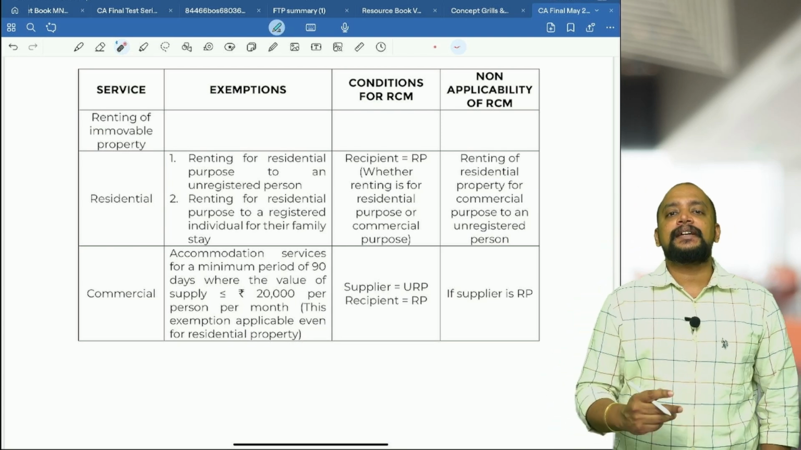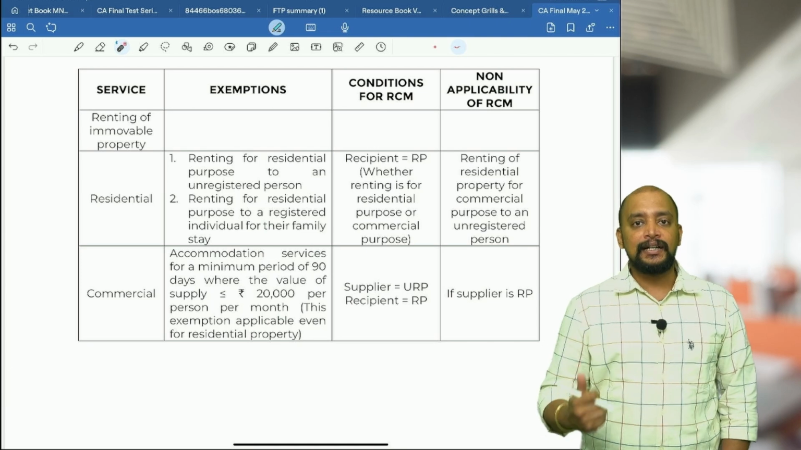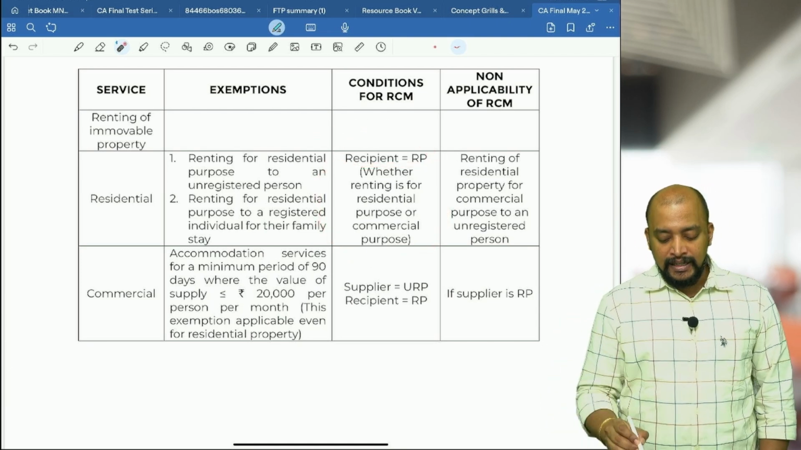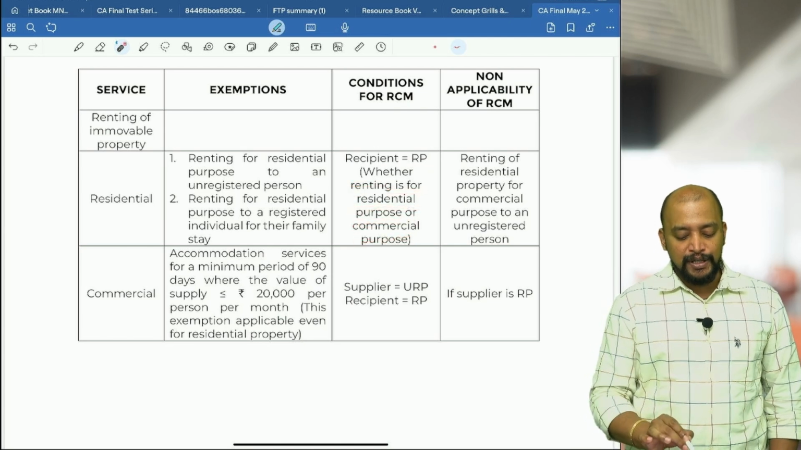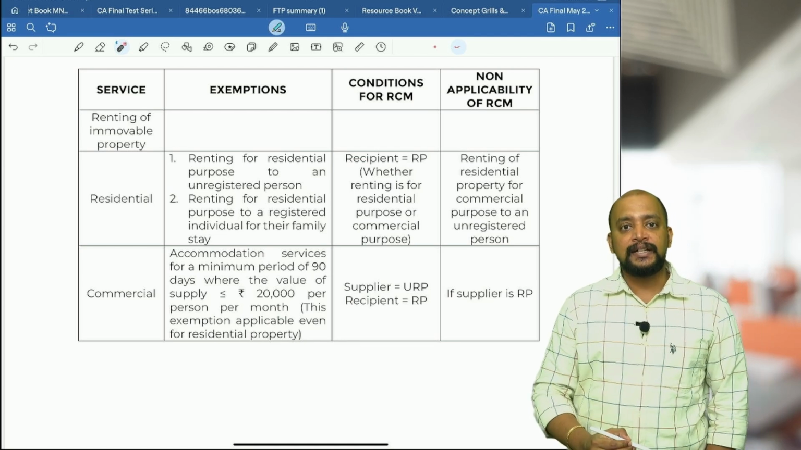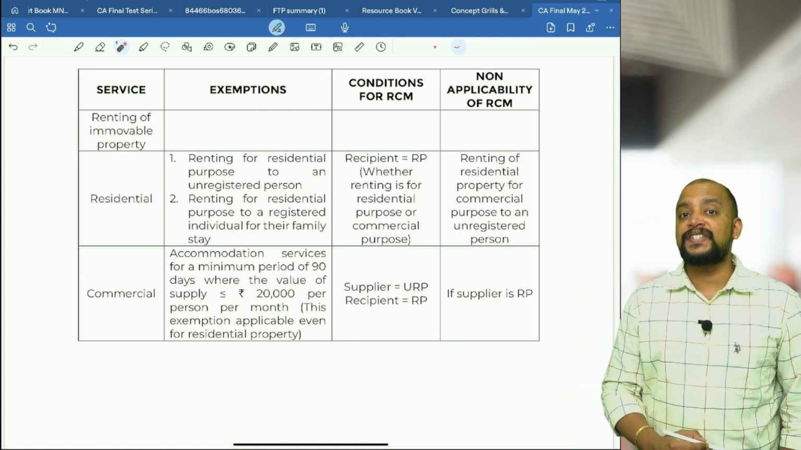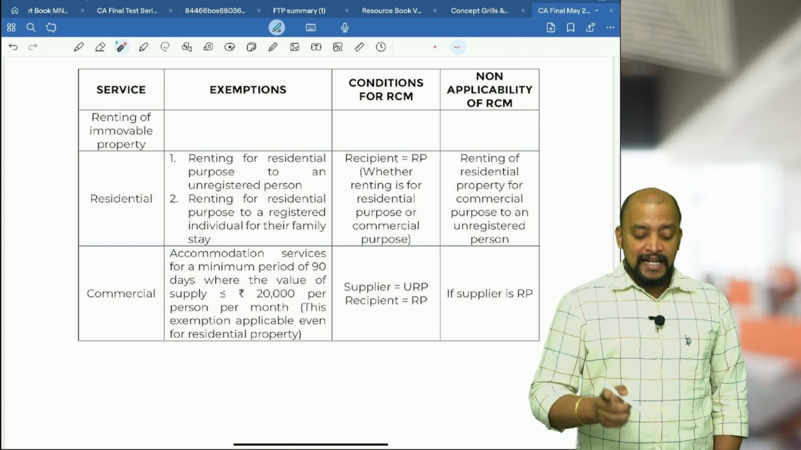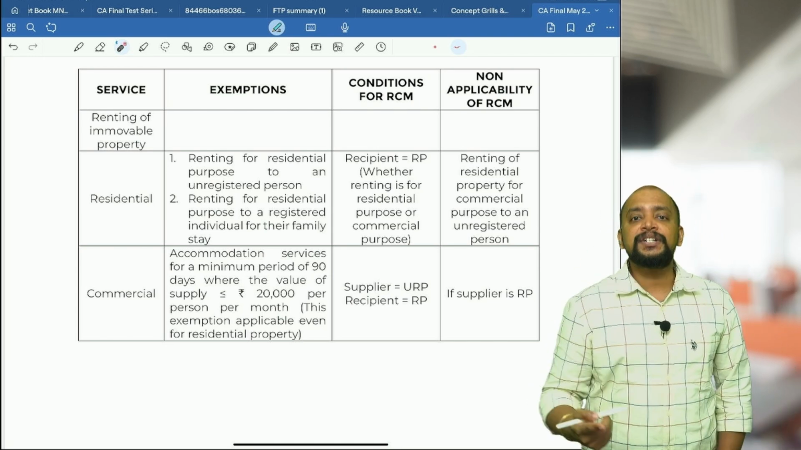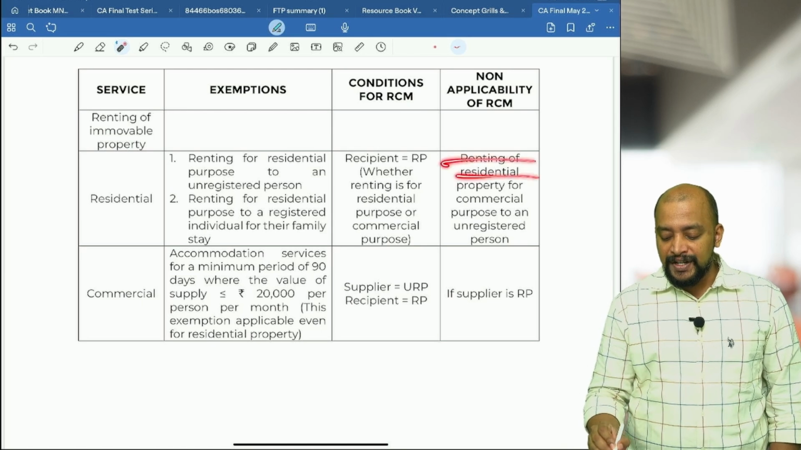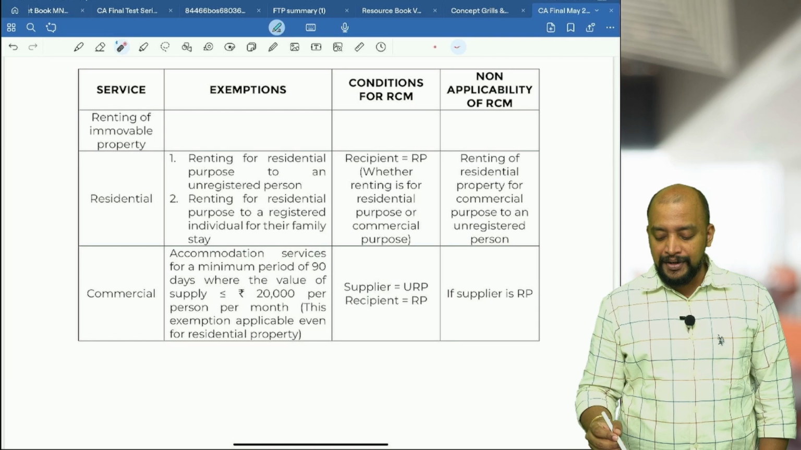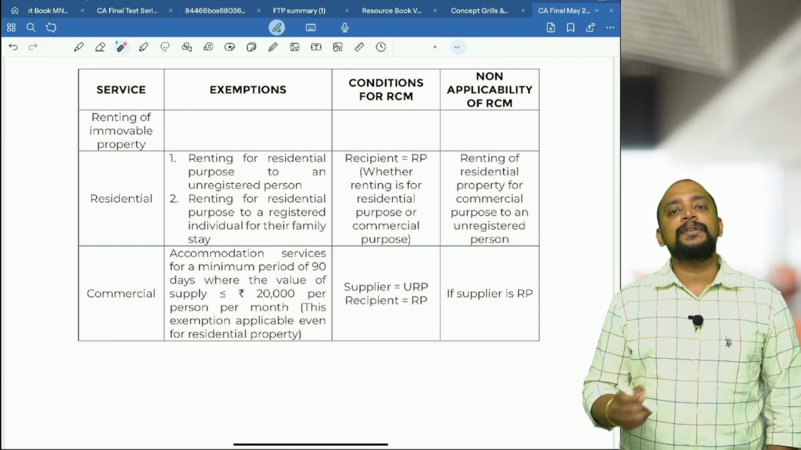Now, wherever it is taxable, if the recipient is registered, it will be coming under RCM. So if the recipient is registered, whether it is for residential purpose or commercial purpose, the moment it is a residential property, definitely it will come under RCM. Is there any exception to this, that FCM will be applicable? Only one place, that is if it is given on rent for commercial purpose, it is not exempted. So renting of residential property for commercial purpose is not exempted. Then in that case, if the recipient is an unregistered person, it will be coming under FCM.